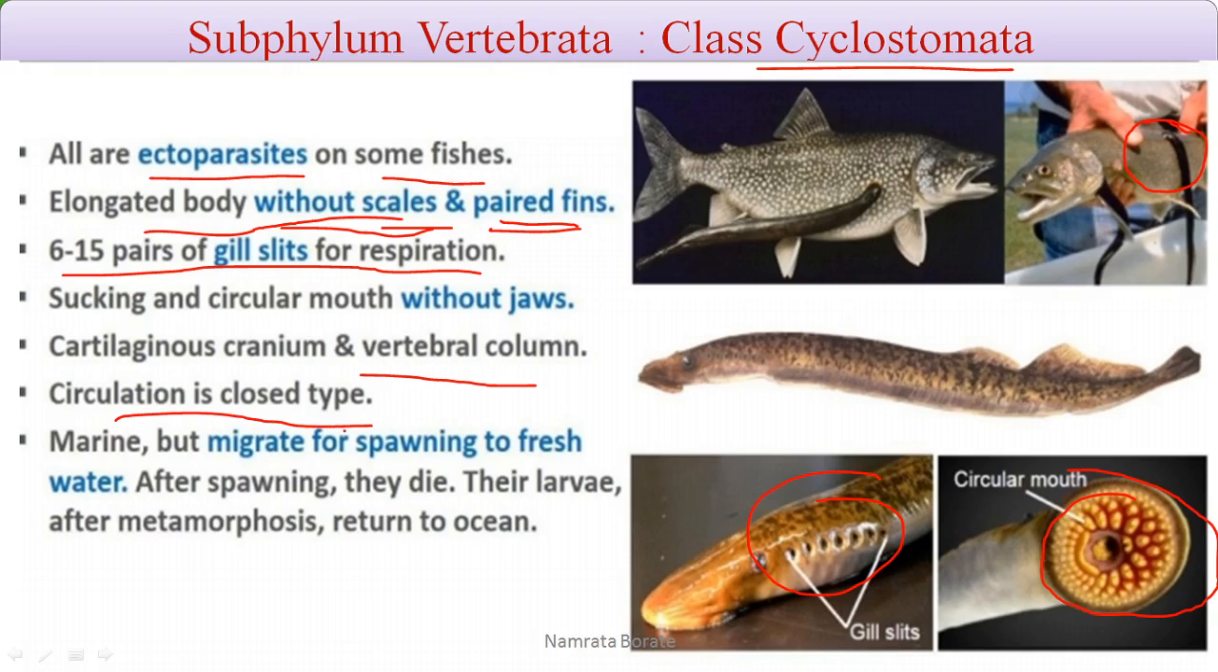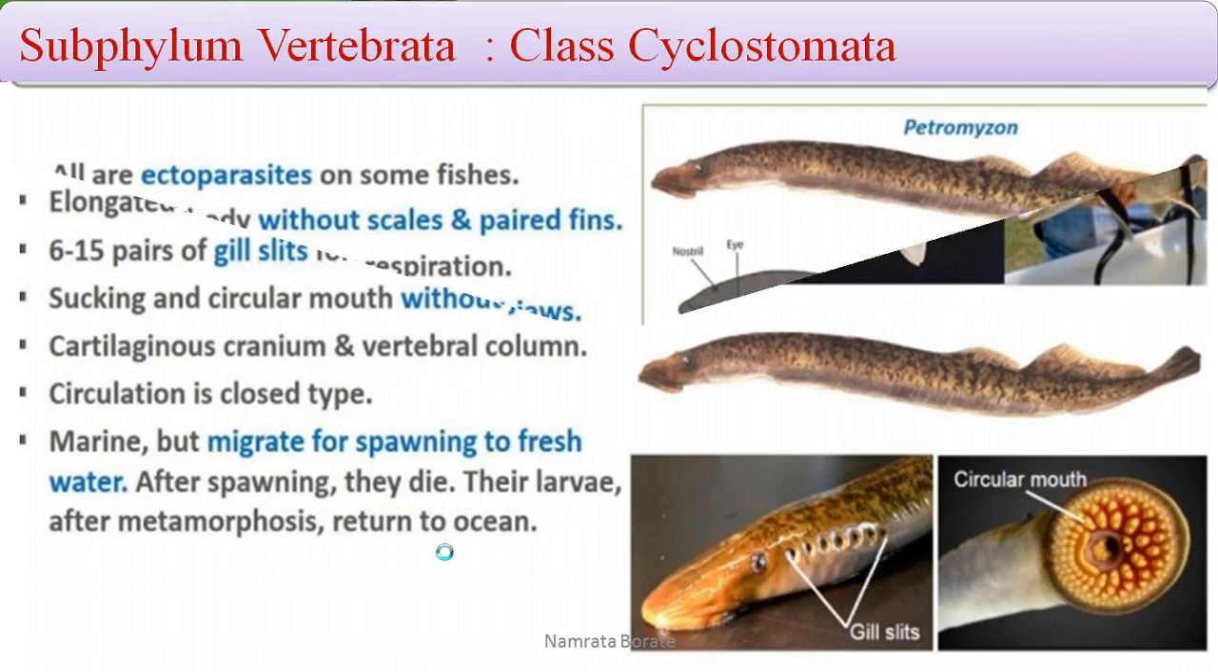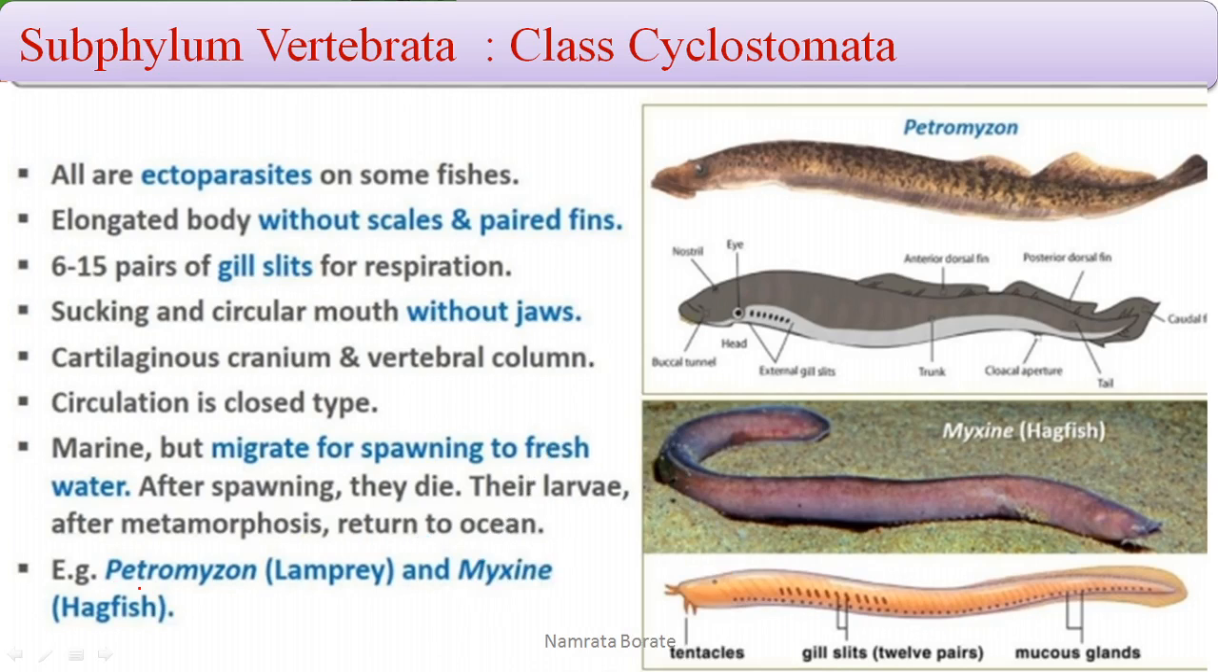Circulation is a closed type of circulation. They are marine in nature, but migrate for spawning to fresh water. After spawning, they die. Their larvae after metamorphosis return to the oceans. An example is Petromyzon, that is the lamprey, and the second one is Myxine, the hagfish.